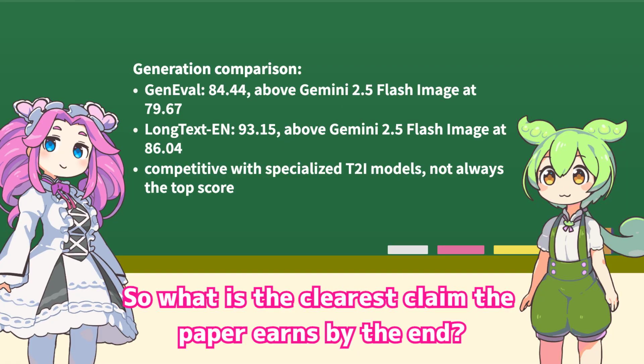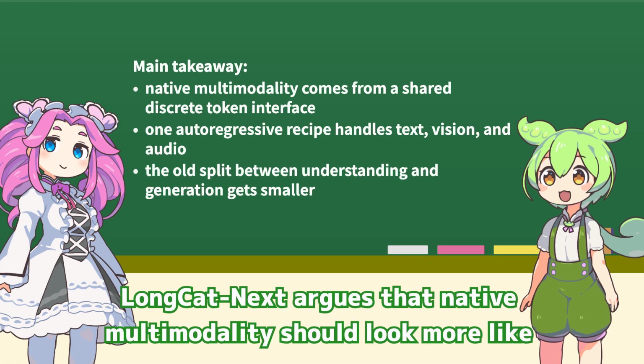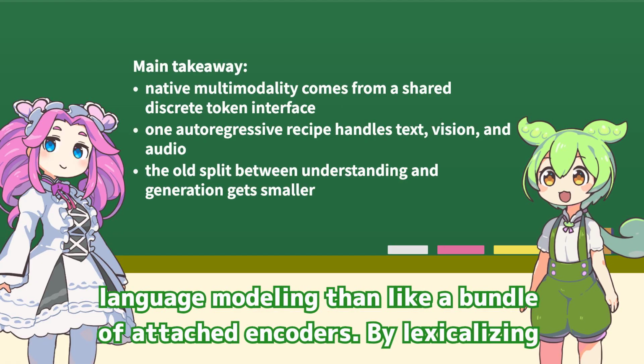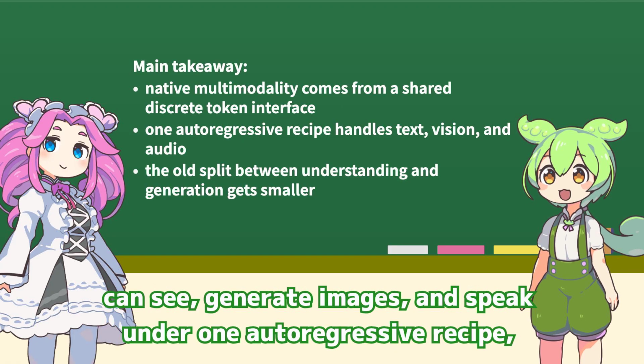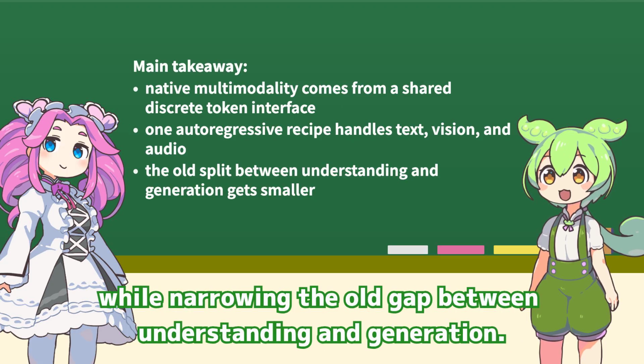So what is the clearest claim the paper earns by the end? LongCat-Next argues that native multimodality should look more like language modeling than like a bundle of attached encoders. By lexicalizing vision and audio into discrete tokens, the paper shows one model can see, generate images, and speak under one autoregressive recipe, while narrowing the old gap between understanding and generation.